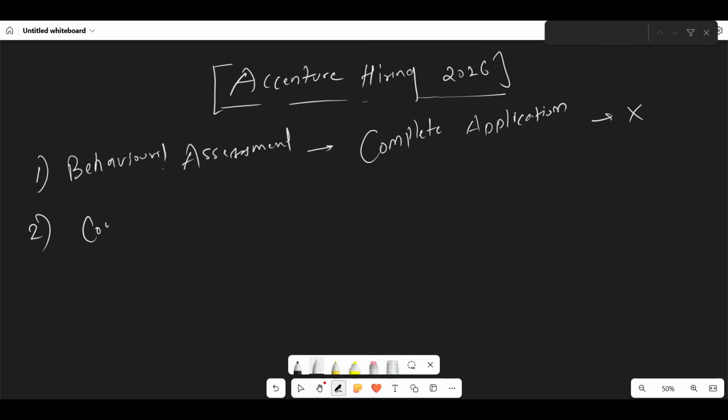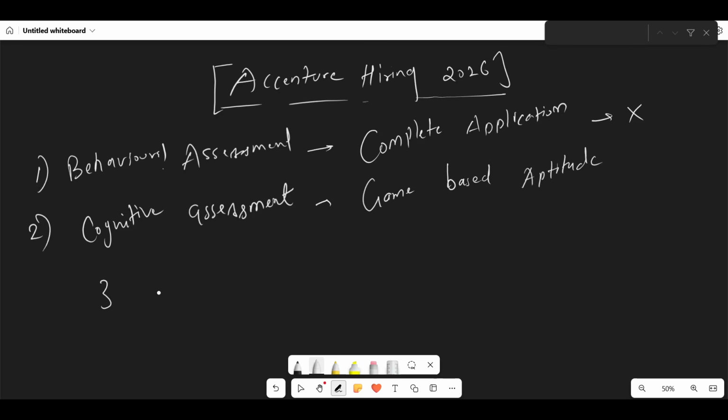Second is the cognitive assessment. From this, the important part is coming. What is this cognitive assessment? It is basically game based aptitude. In this, you will be getting three games which you need to play. In this round there are two things.